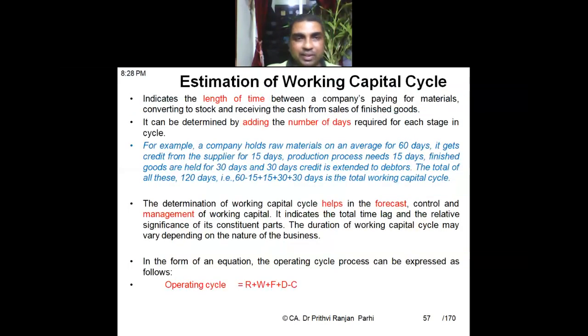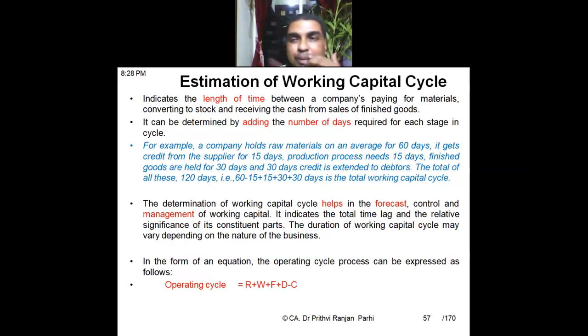We have to estimate the working capital. And what is operating cycle? You know, earlier we know. So it is the length of time between the company paying for material, converting it into stock, and receiving cash from sale of finished goods. It starts when the company starts paying cash for raw material, and finally it ends when the company realizes money from its debtors. Okay, is it not?